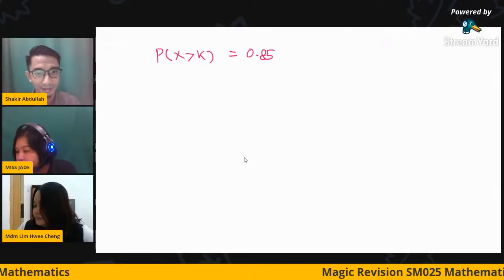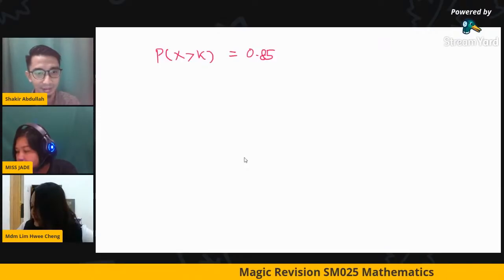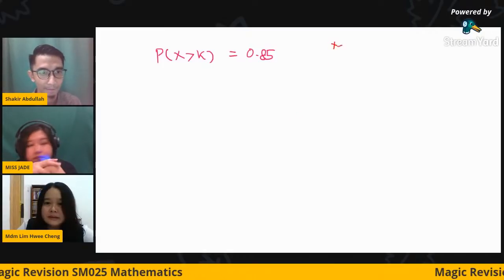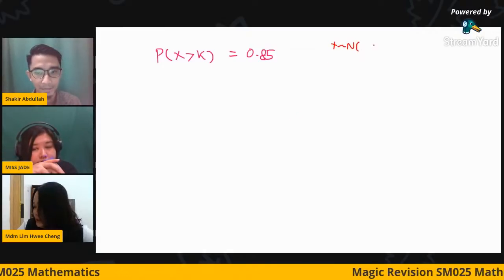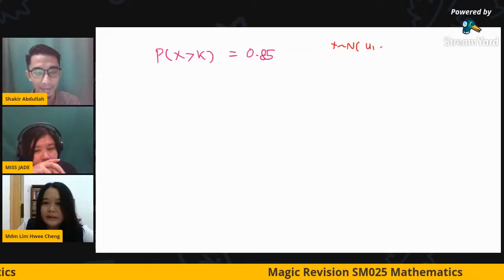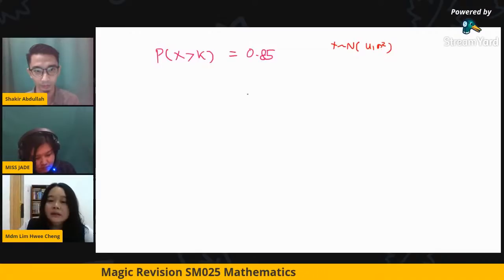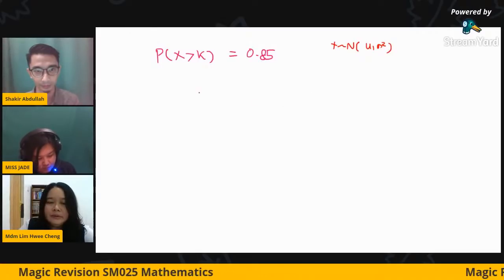This one. Okay, greater than K is it. So this one, the student mentions that this is the normal. Actually, it's a normal distribution with the mu and the variance. So I consider this is the normal distributions. Okay, it's very confusing. So don't need to confuse. You just read the signs here.